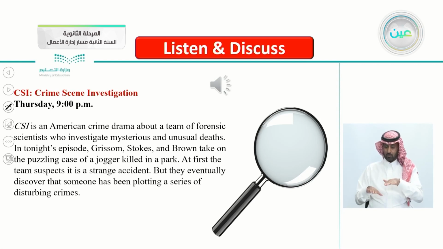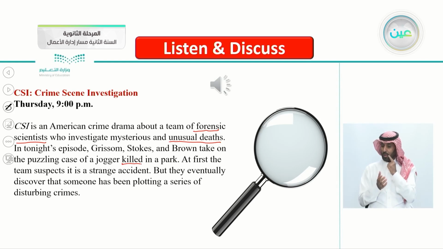So the TV show here is CSI, which is an acronym, of course, for Crime Scene Investigation. CSI is an American crime drama about a team of forensic scientists. Who are forensic scientists? They are the scientists who investigate unusual deaths. In tonight's episode, Grissom, Stokes, and Brown take on a puzzling case of a jogger killed in a park.